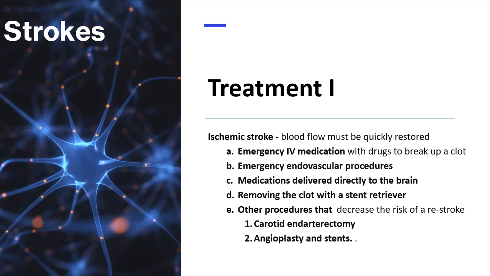Now, carotid endarterectomy is a surgical procedure that removes the plaque blocking the carotid artery and may reduce the risk of ischemic stroke. It involves risks, especially for people with heart disease or other comorbidities. Second is angioplasty and stents. In an angioplasty, a surgeon threads a catheter to the carotid arteries via the femoral artery, and a balloon is then inflated to expand the narrowed artery. A stent can then be inserted to support the opened artery.